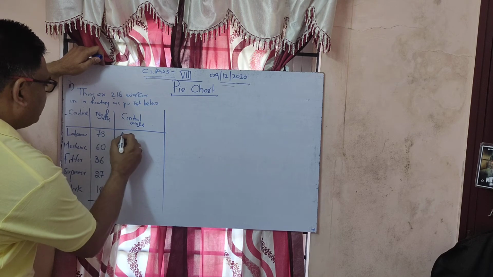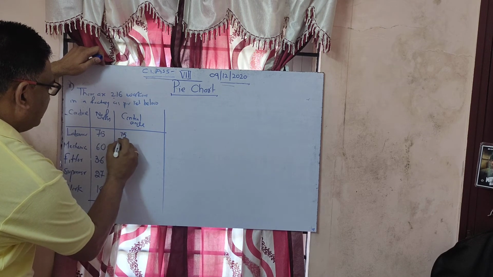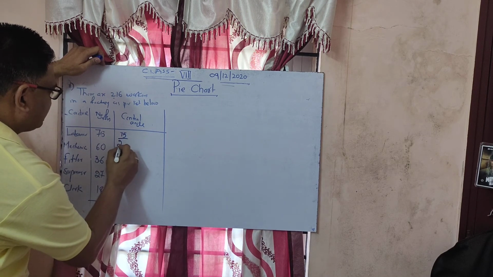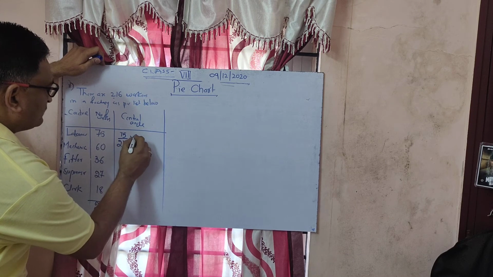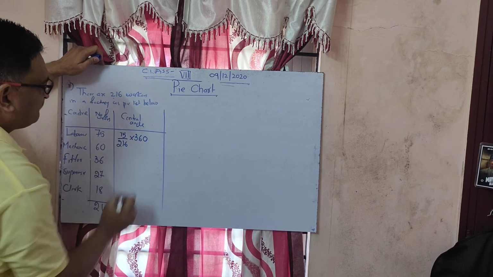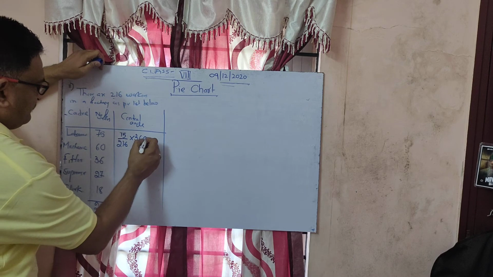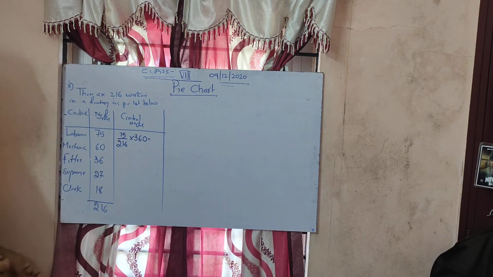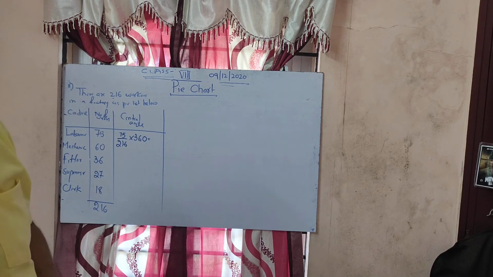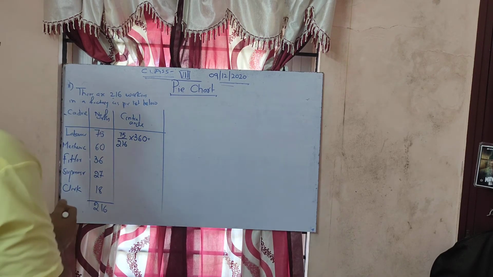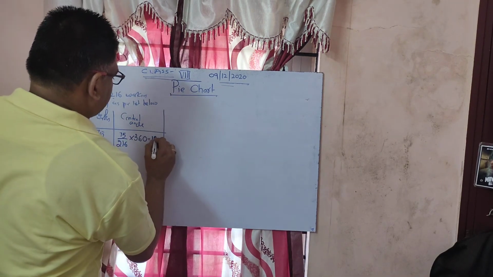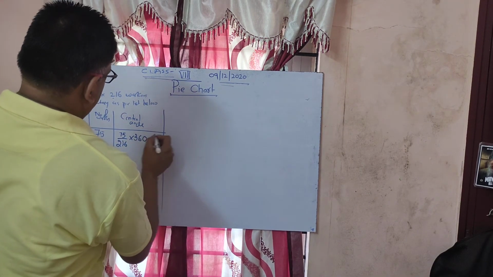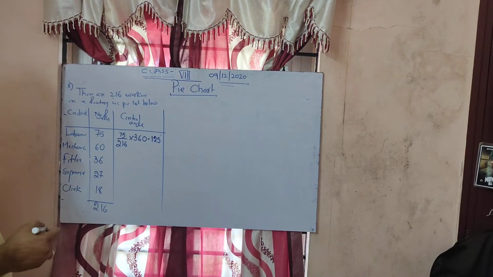First you write whatever the first thing, that is 75 divided by 216 into 360. Now you have to divide. So if you divide it, you will get 125 degrees. You can divide yourself.